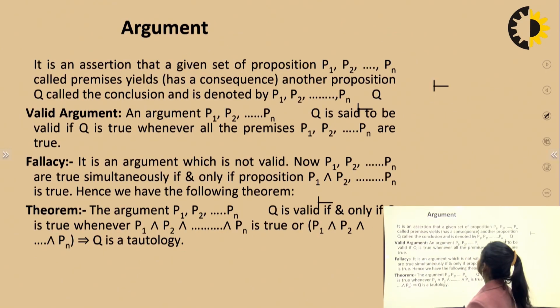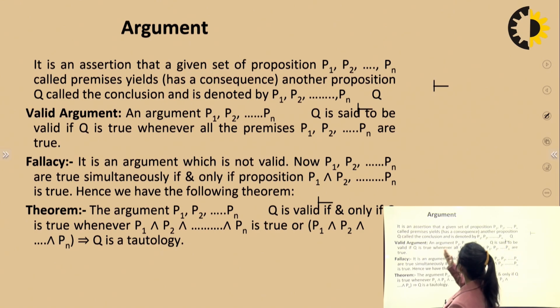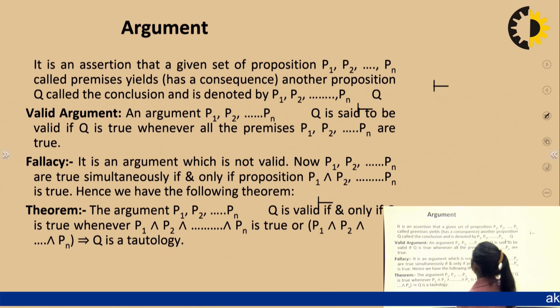Argument. It's an assertion that a given set of propositions P1, P2 till Pn, called premises, yields as a consequence another proposition Q, called the conclusion, and is denoted by P1, P2 till Pn turnstile Q. What's a valid argument? An argument P1, P2 till Pn, Q is said to be valid if Q is true whenever all the premises are true. So an argument is a valid argument if we say that all the premises are true. What is a fallacy? It's an argument which is not valid.